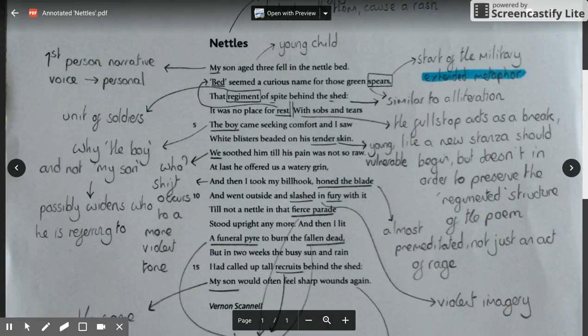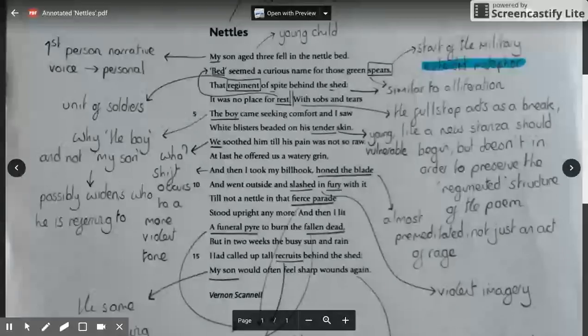It starts off the first line with "my son", so it's first person, it's quite personal. "Age 3" immediately tells us that this is a young child. Now, when we look at some of the other language that's used, this may be to introduce and then reinforce that this child is vulnerable. This individual is vulnerable, and in some sense will always be vulnerable from the parent's point of view. They will always be hurt, and there is nothing that the parent can necessarily do about that.